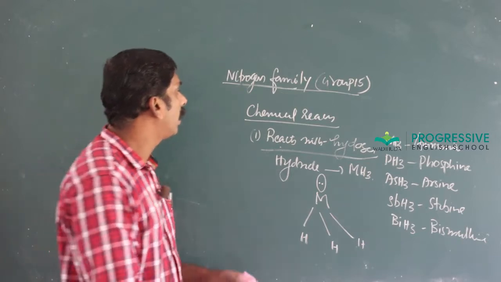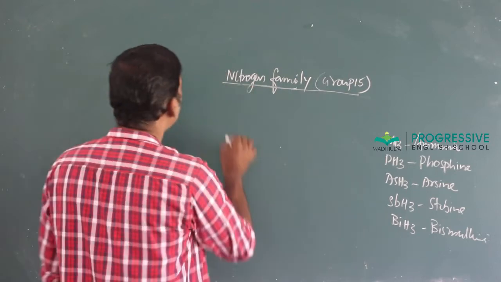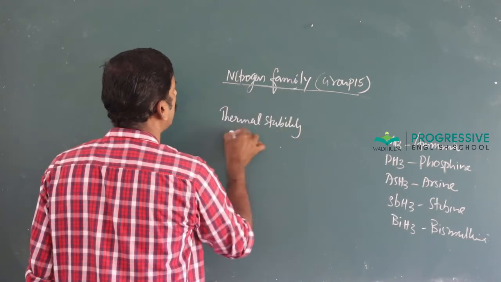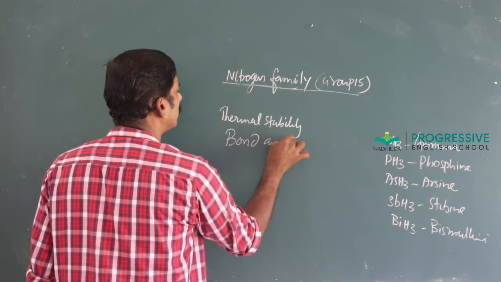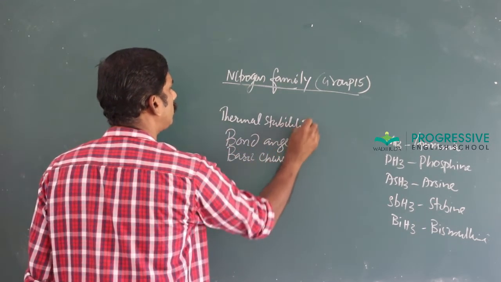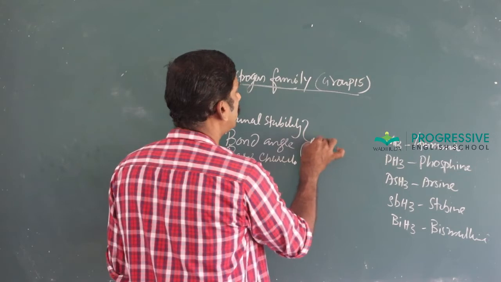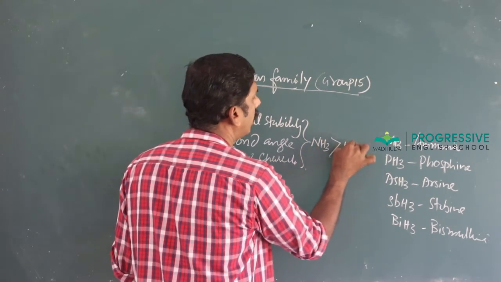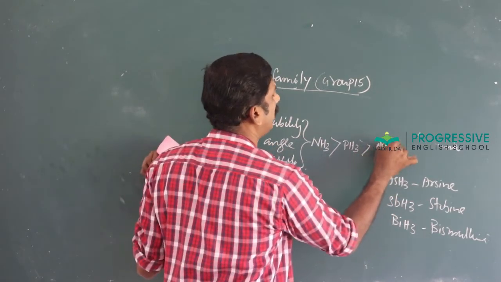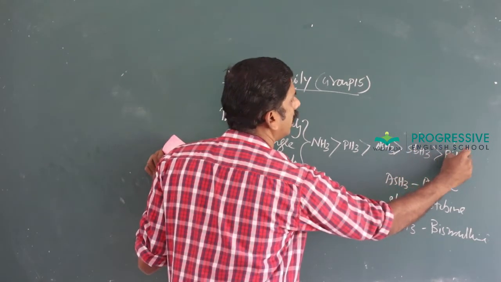And among these hydrides, the properties such as thermal stability, bond angle and basic character are maximum for ammonia, then PH3, AsH3, SbH3, BiH3.